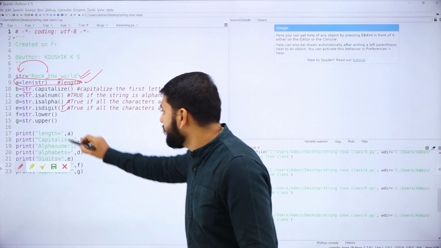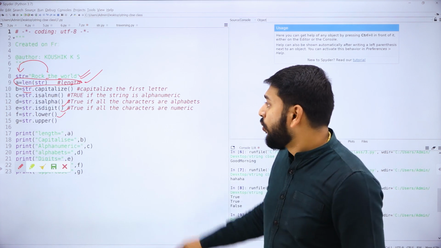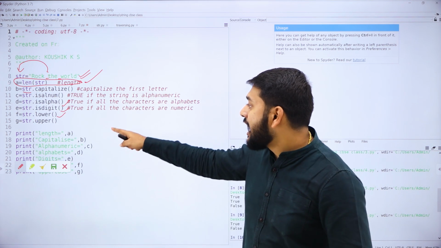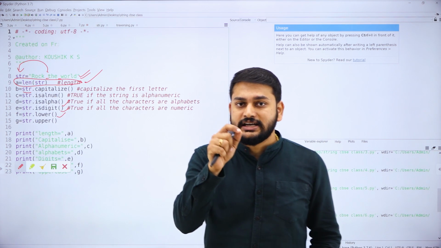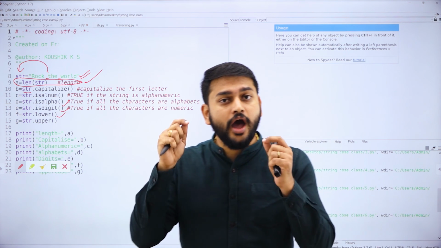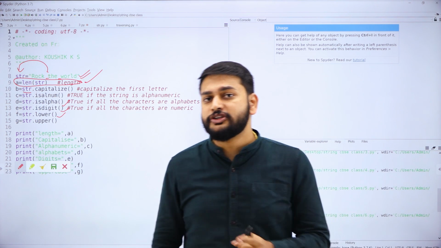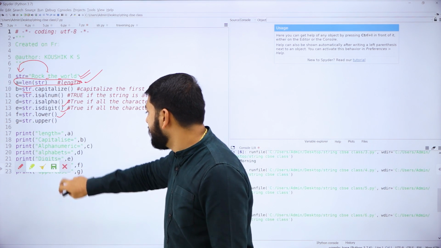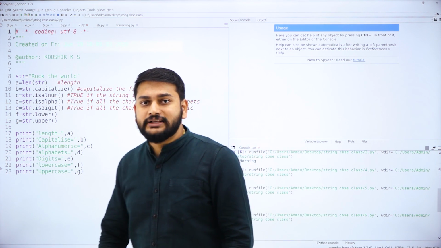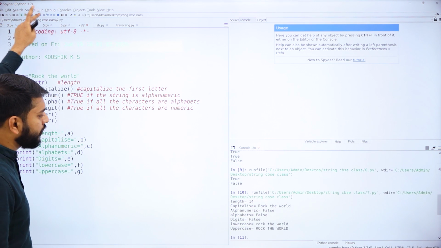For the next one that I have, string dot lower. What is the meaning of lower? It will convert whatever string you have given, "rock the world", into lower case. And the last one that I have is string dot upper. It will convert all the characters to uppercase. So let us check the output of this program. I'm just trying to print all these things using this variable, and I'll show you what exactly the output will be. My dear students, let me just run this program for all of you.